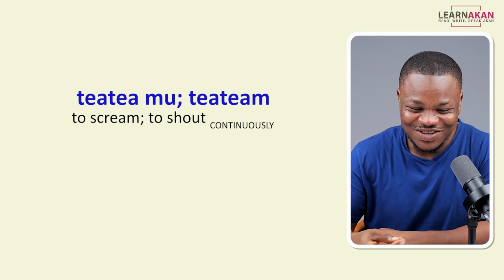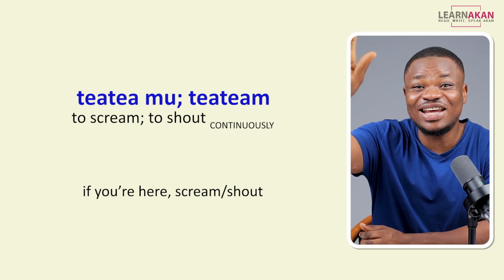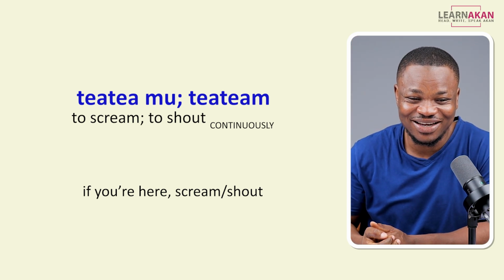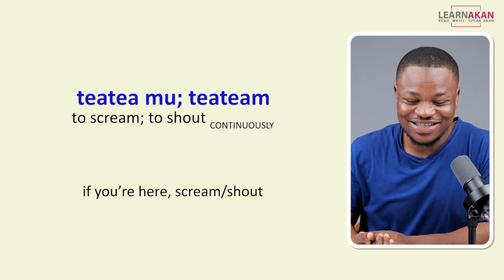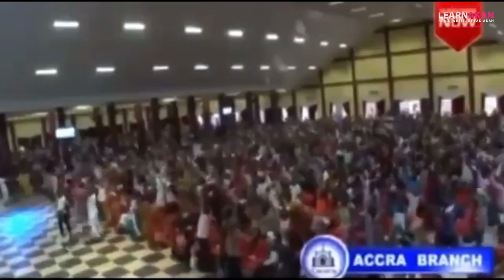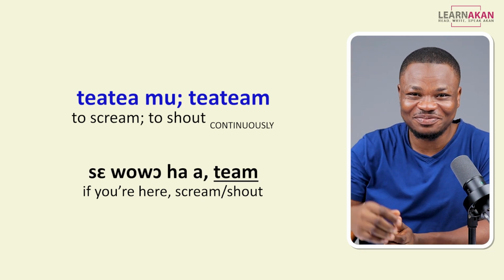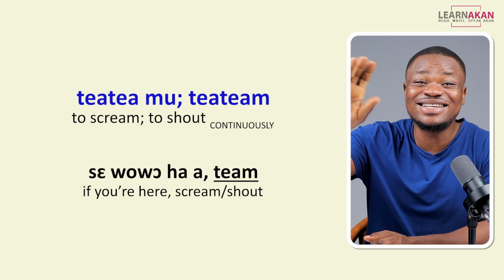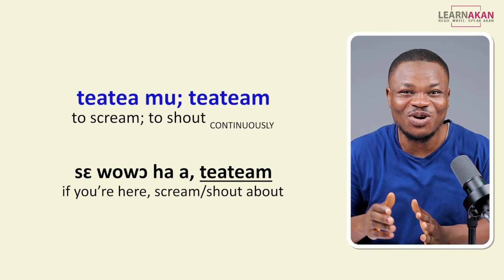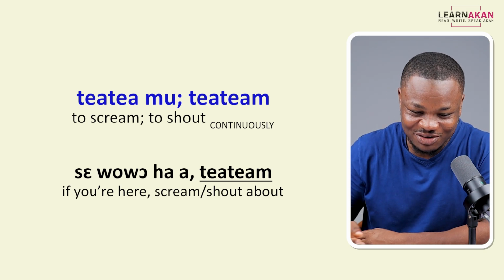Okay? So by way of an example, I can say, if you are here, scream, or if you are here, shout. This is something that you hear in Ghanaian churches. Let me see your shouting. Yeah! And for that, I would say, Sawaha tiem, or Sawaha tia tiem. Okay, shout about, scream about if you are here.